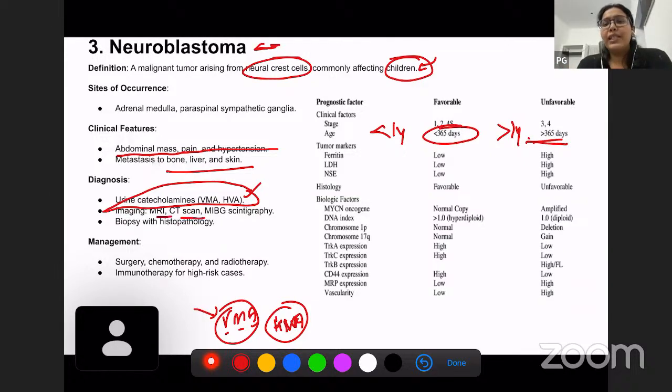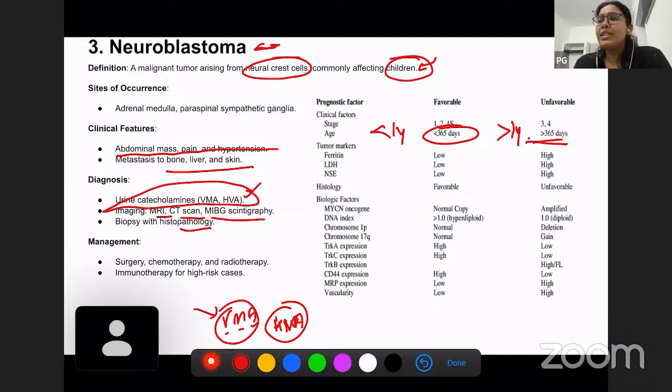Imaging, MRI, CT, and radiographic studies can be performed. Biopsy can also be performed. Okay, so this is just a chart. You have to remember this chart for your exam: prognostic factors of neuroblastoma. This chart is going to be very important for you, even for your NEET PG, for any exam you go, because everywhere they're going to ask the prognosis of neuroblastoma.